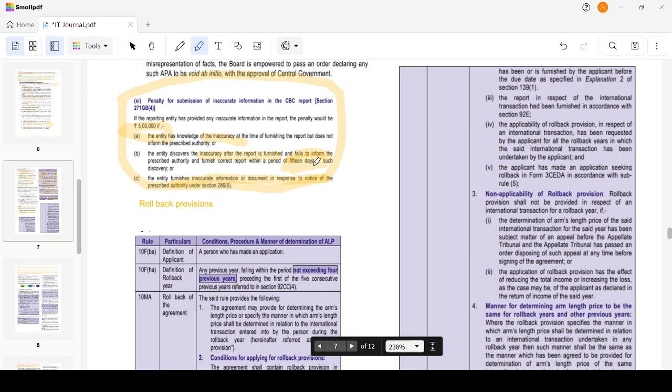The third one is I have been issued a notice. Even in the response to the notice, I'm submitting inaccurate information. Then I will be charged a penalty of 5 lakhs.